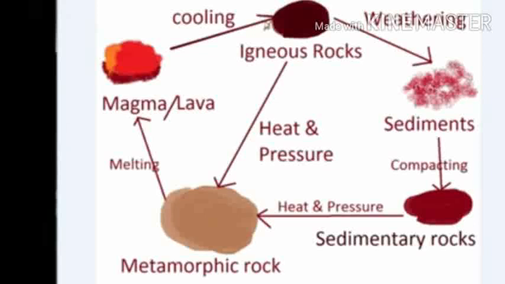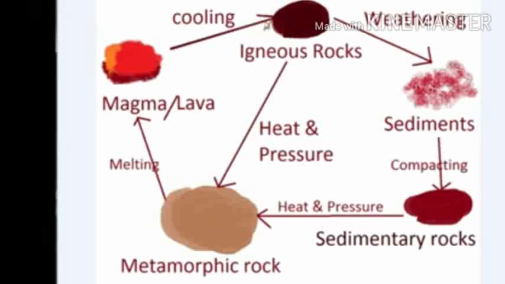Sediment, the particles from rock erosion and weathering, is the basis for sedimentary rock. Igneous rock is hardened magma, which can happen above or below ground. It can melt into magma, erode into sediments, or be pressed tightly to become metamorphic rock.